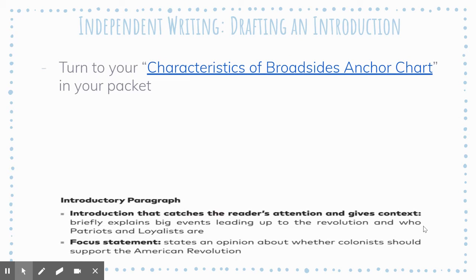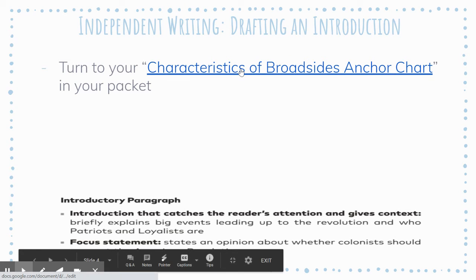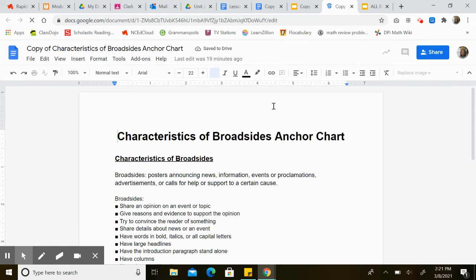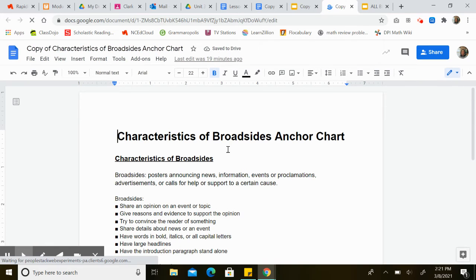Okay, now what you're going to do is open up this characteristics of broadsides anchor chart, and you should open it and leave it in a separate window. Okay, so here it is. And really quickly, just read through this. Remember, broadsides are posters announcing news, information, or events, and they're calling for people to support a certain issue or cause.